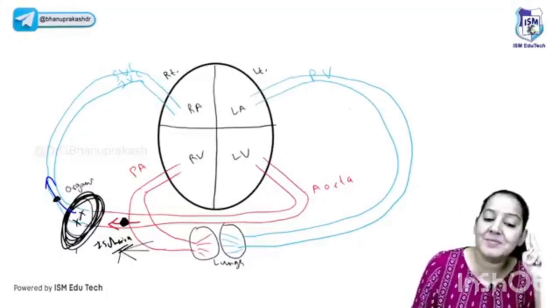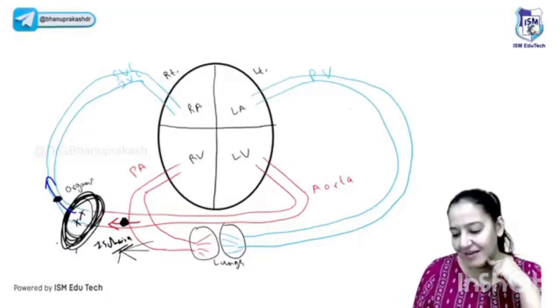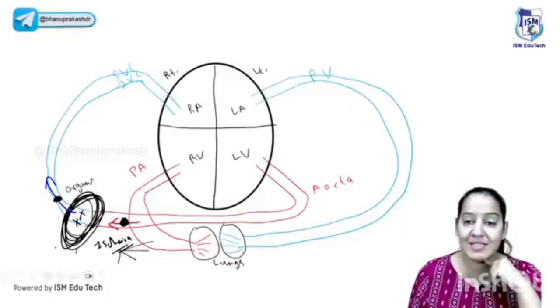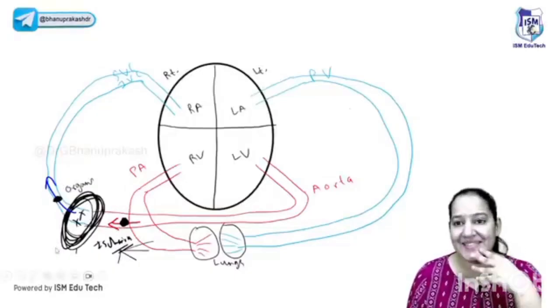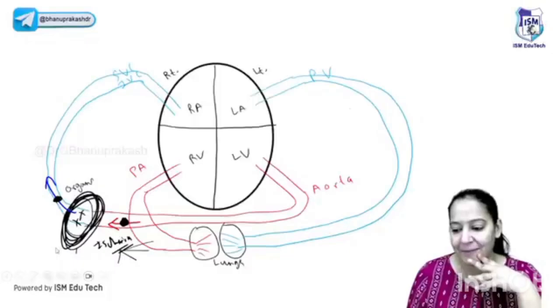But what happens if the embolus is present in the vein? Who will tell me? Kuldeep, Shalini, anyone? Arthur? What happens if the embolus is present in the vein, not in the artery? What will happen? What is the consequence? I'm waiting for your reply.